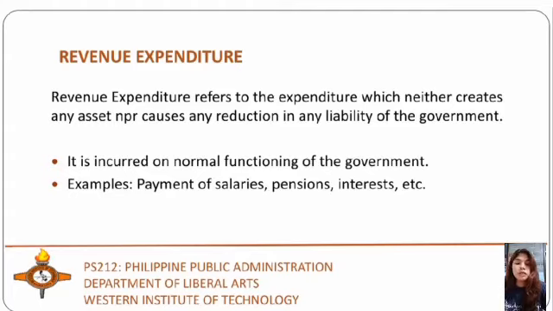So interest payments on the debt incurred by the government and grants given to state governments and other parties, even though some of the grants are meant for the creation of assets. So in general, revenue expenditure includes expenditure by the government on consumption of goods and services like pensions and salaries, and also on agricultural and industrial development, scientific research, education, health and social services, etc. So dito napupunta ang expenditure o pinagkakagastan or ang budget ng gobyerno.